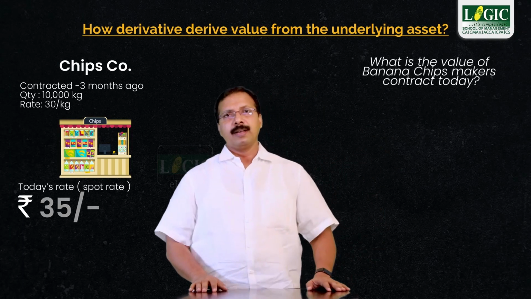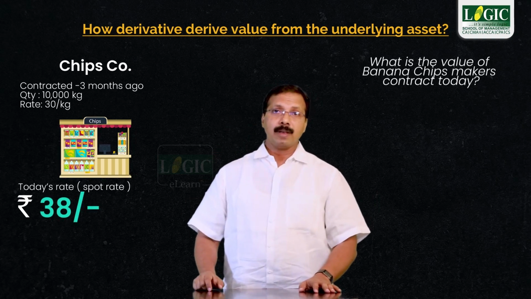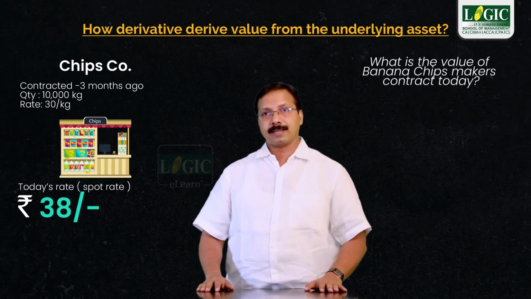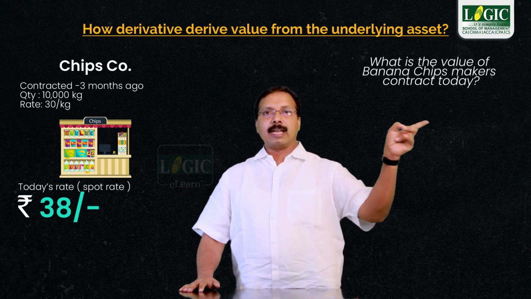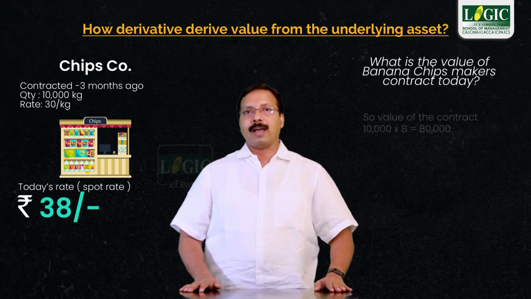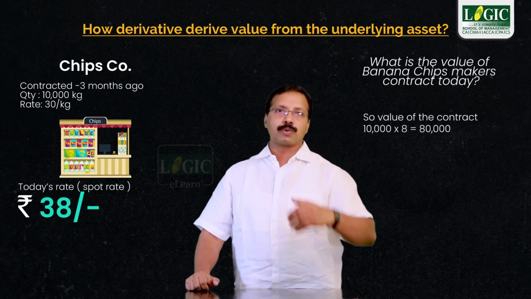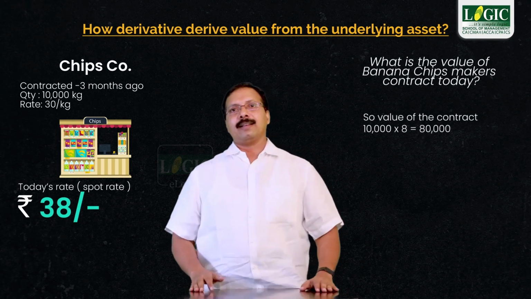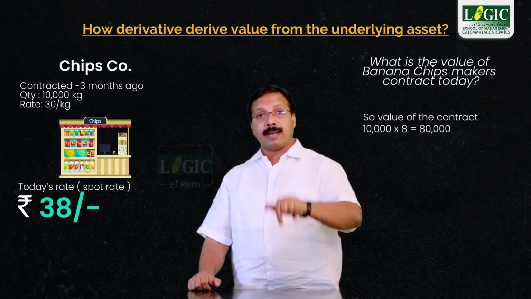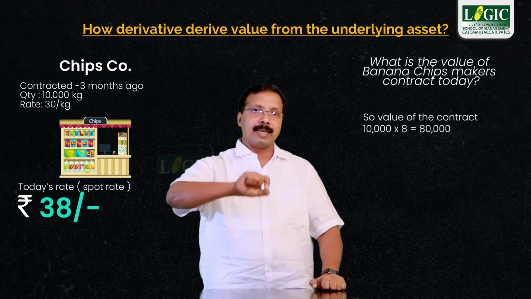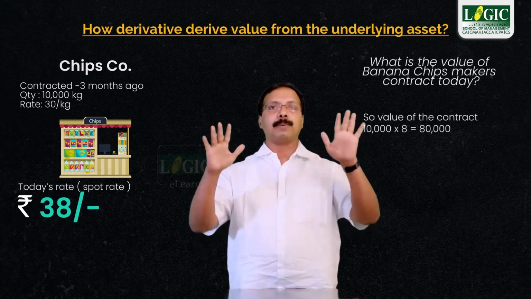Now suppose the spot price of banana is not 35 but 38. So value of the contract is today's market price we assumed as 38 and the agreement price was 30. So value is 10,000 multiplied with 8. It is 80,000 rupees. Here you can see the value of this contract, that is value of the derivative, depends on the value of the underlying asset. What is our underlying asset? It is banana. So derivative has no independent value.